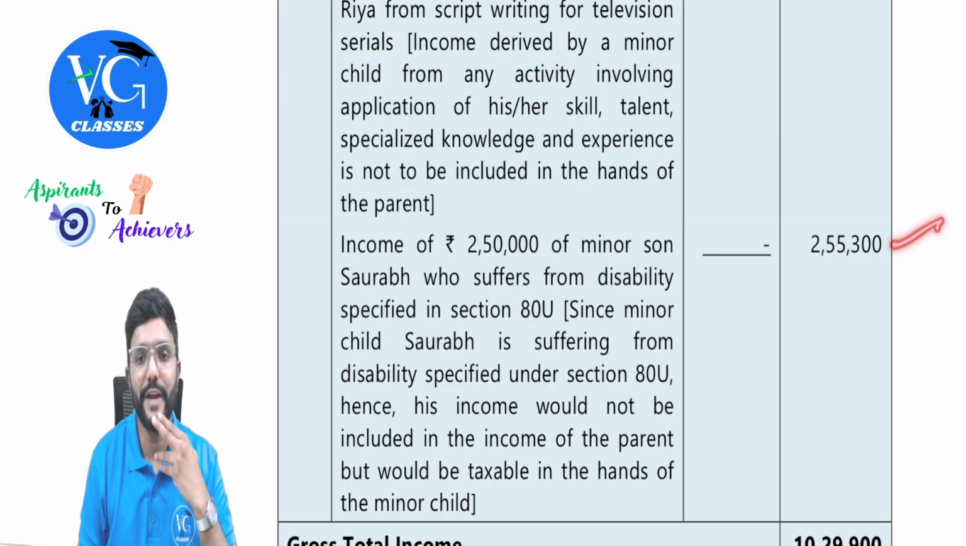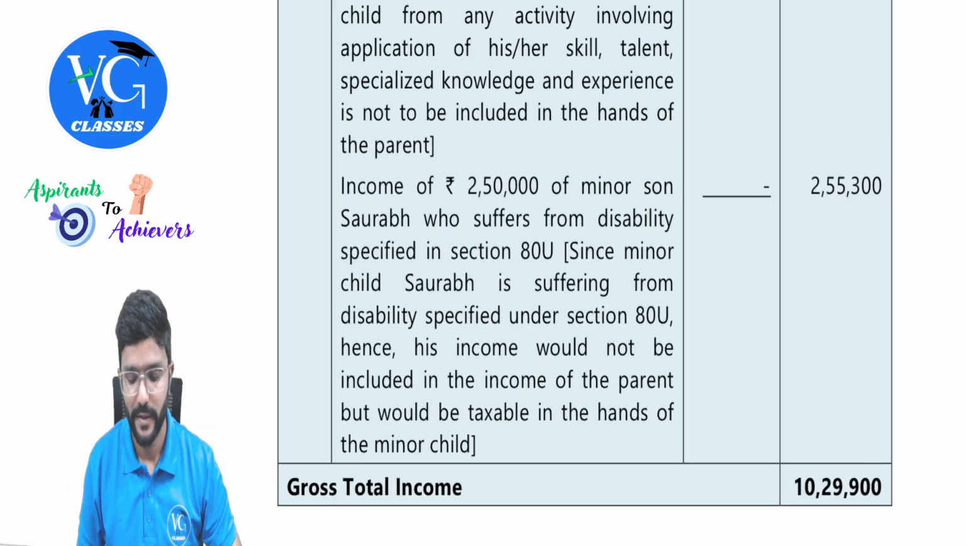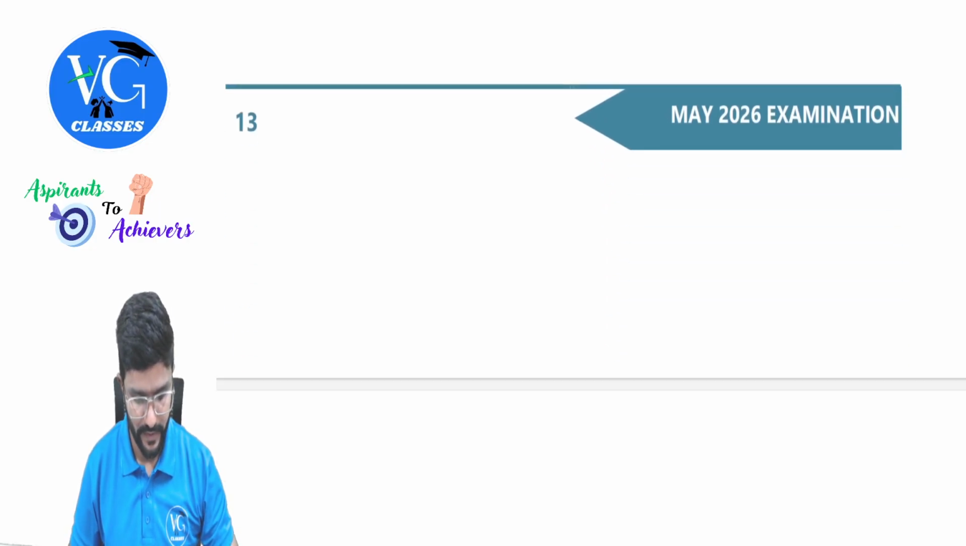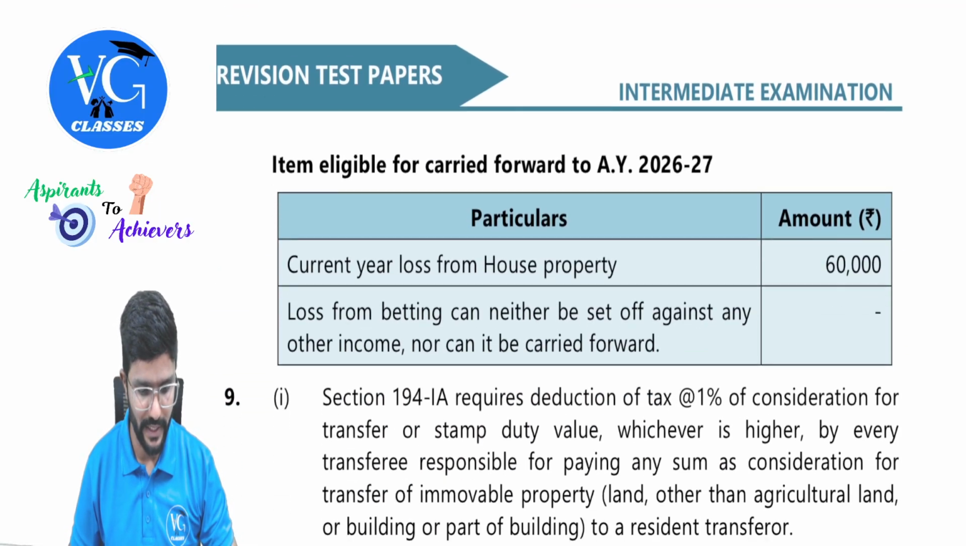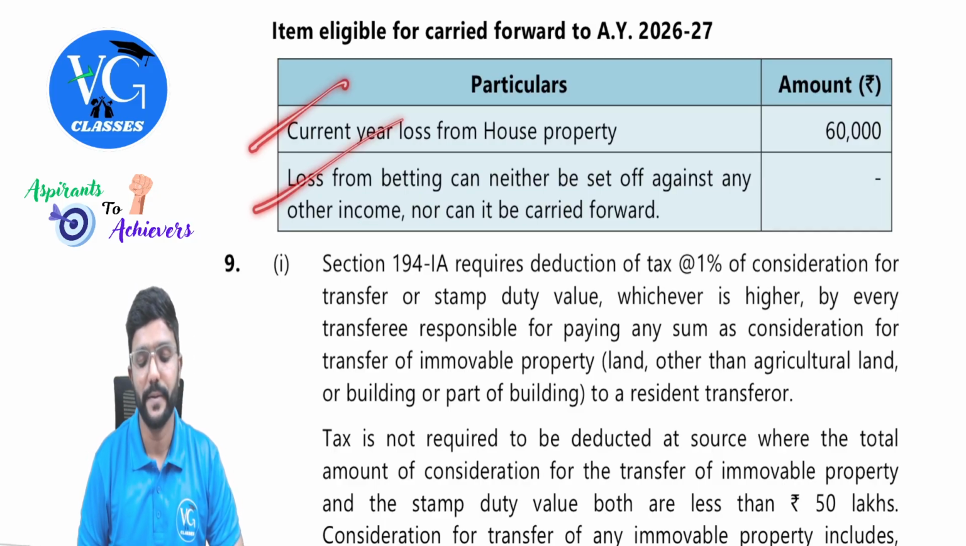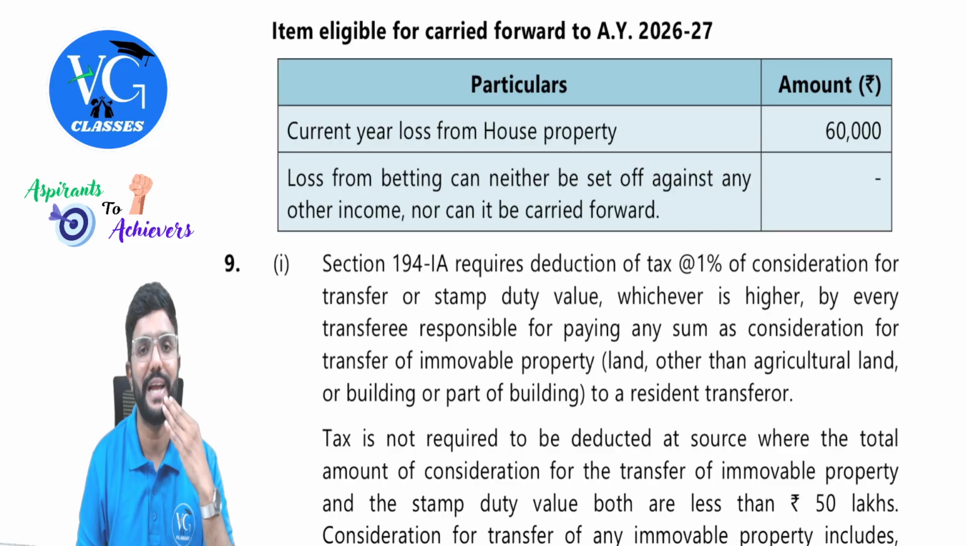Okay, so here 2,55,300, guys. Loss from casual nature or expenses incurred to earn casual income cannot be adjusted, cannot be claimed. So forget about it. So gross total income 10,29,900. That is what they asked. They have also asked how much loss can be carried forward. Current year loss from house property 2,60,000 was there, but we could adjust only 2,00,000. Remaining 60,000 we will carry forward.